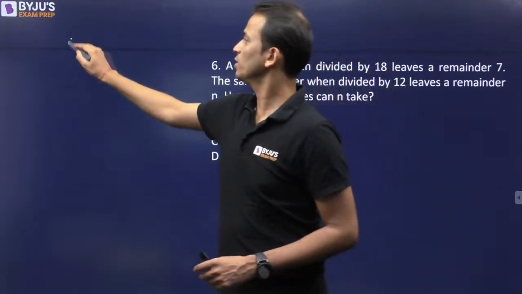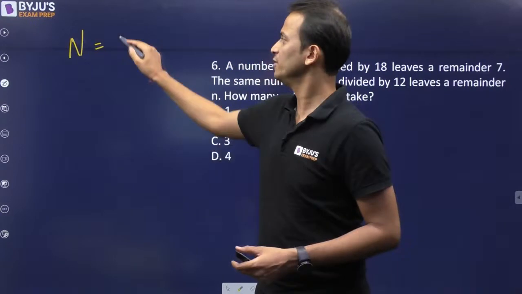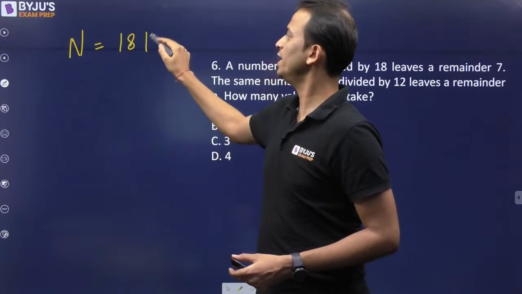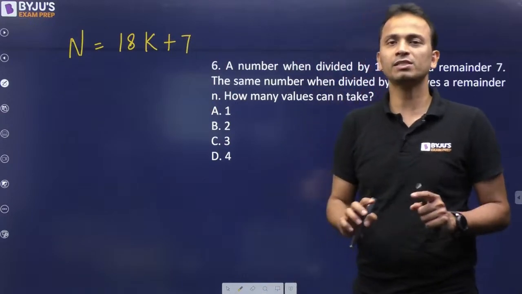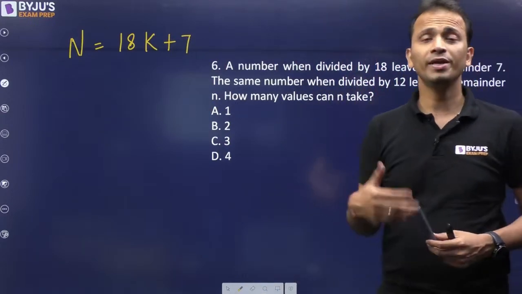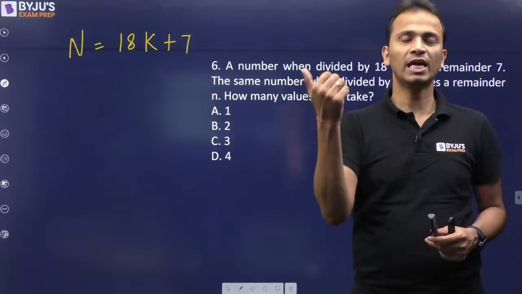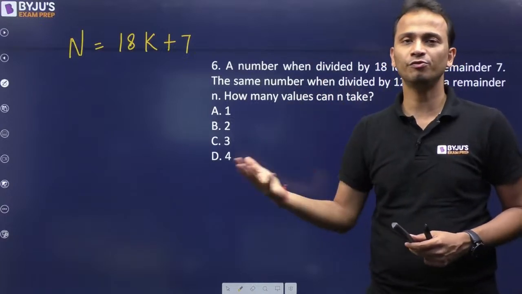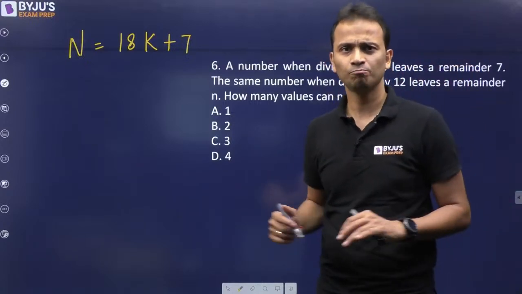The general form of the number will be 18k plus 7, where k is any whole number starting from 0. So it can be 0, 1, 2, 3, 4 and so on. The value of k can be anything, any whole number, right?